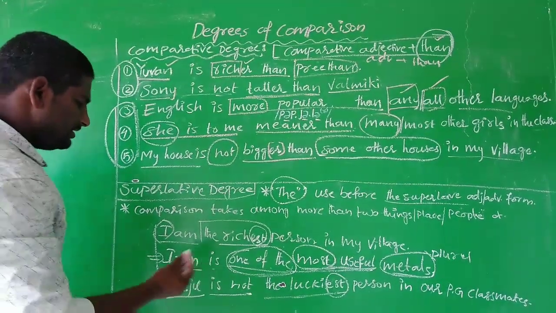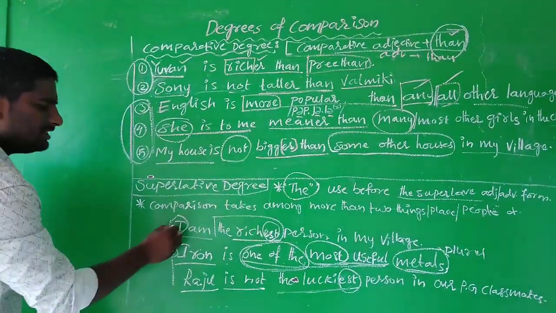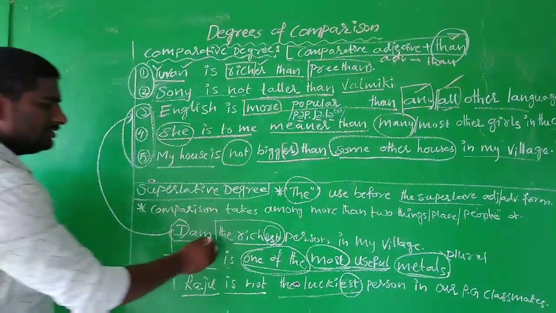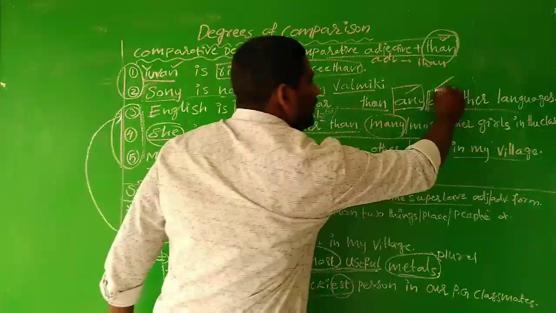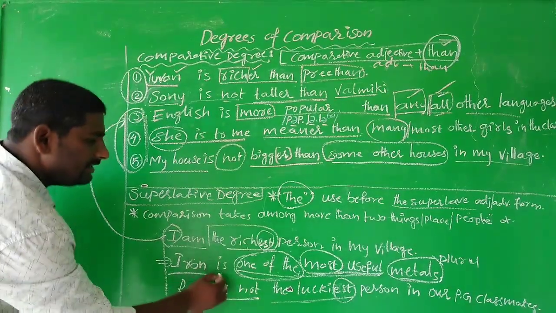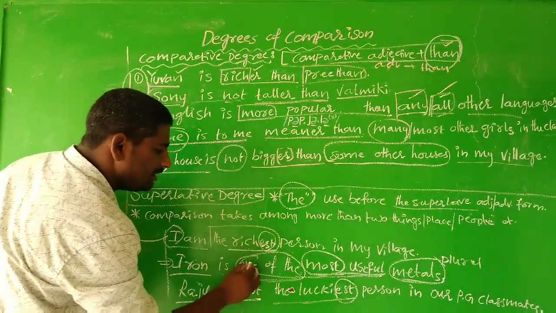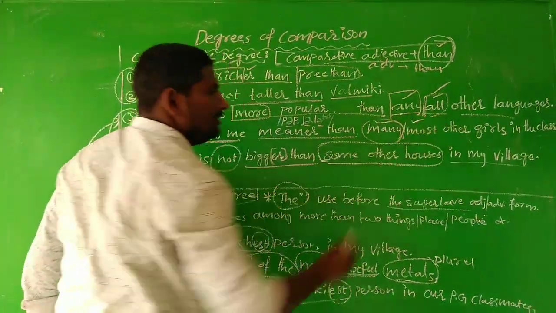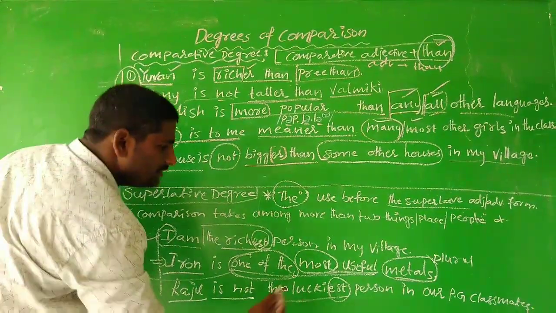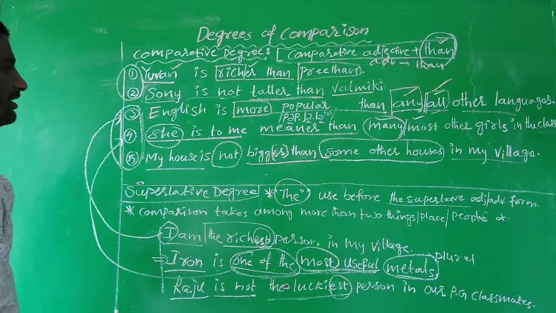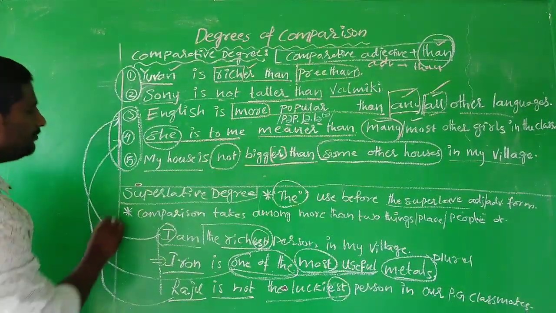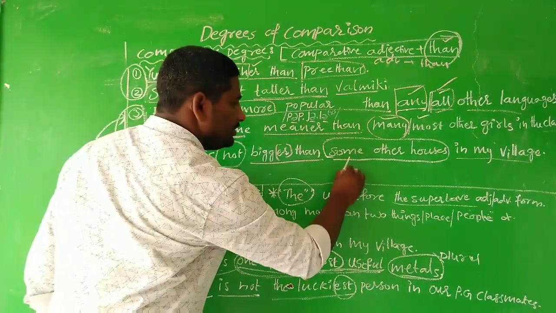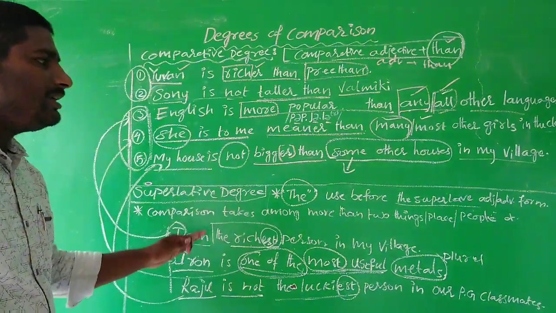You can see these three sets are going to be taken. For example, if this sentence is transformed into the comparative degree, it will be this set of people. The richest, and then all other forms will be used. And iron is one of the most useful. When you use one of the, there you need to use this fourth form, so many other or most other forms. And Raju is not the luckiest person, so there you need to use the last form. And my house is not bigger than some other houses, so some form you need to use with this. So this is the way you can transform this.